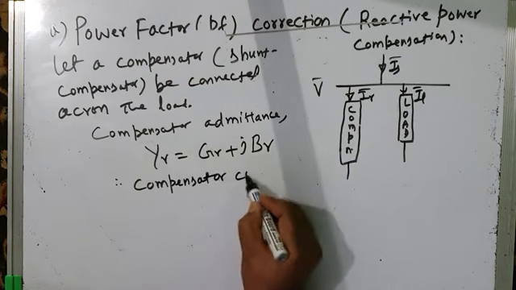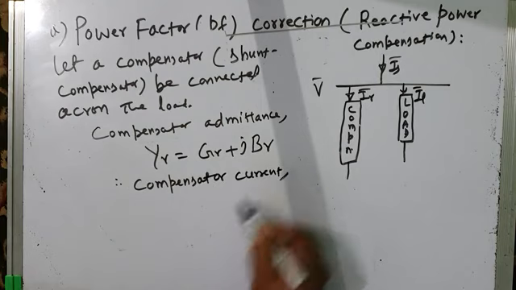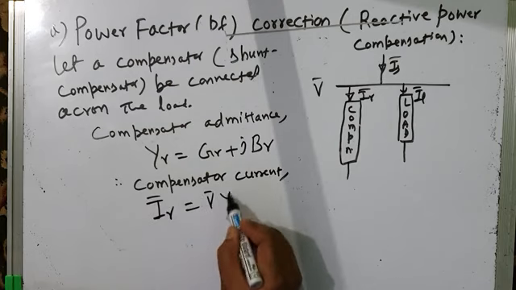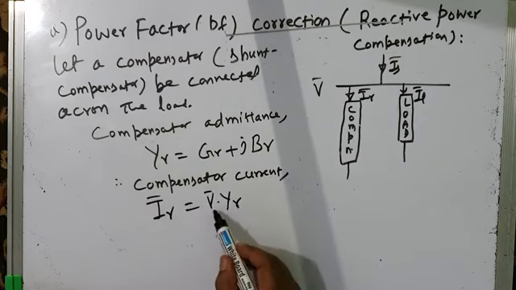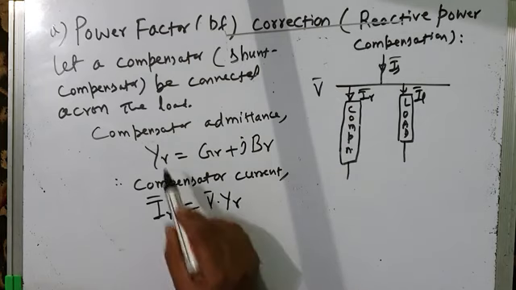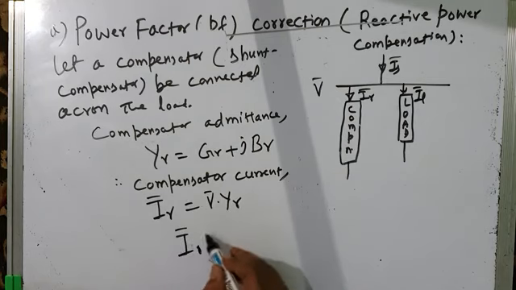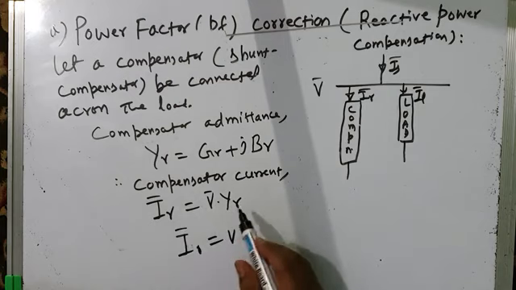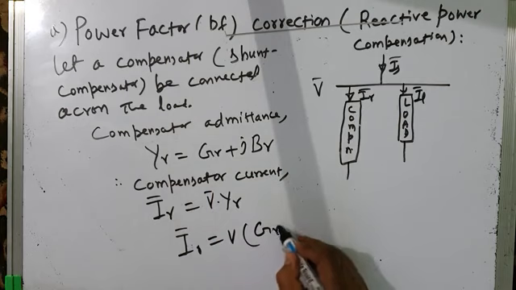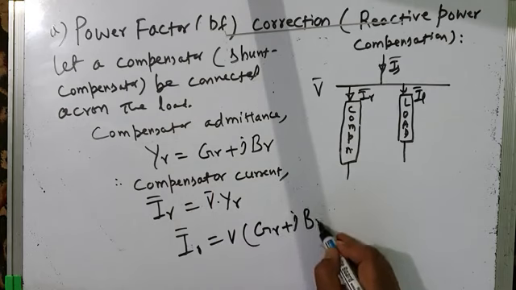So compensator current will be given by I gamma is equal to V into Y gamma, voltage across the compensator into compensator admittance. So I gamma will be equal to V into what is Y gamma? Y gamma is here G gamma plus J B gamma.